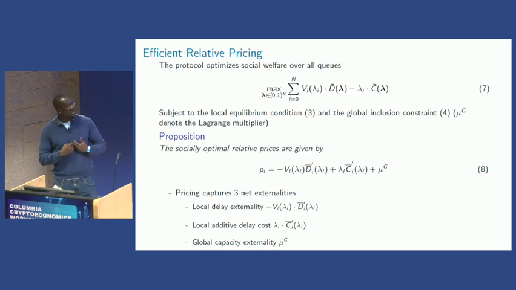Another is the additive delay cost. This would be large if, let's say, this was like an MEV type of opportunity. And finally, there is an externality that is coming out from the global perspective, what externality you are facing by including this transaction for consensus rather than others. And this can be large, for example, when the network is congested.